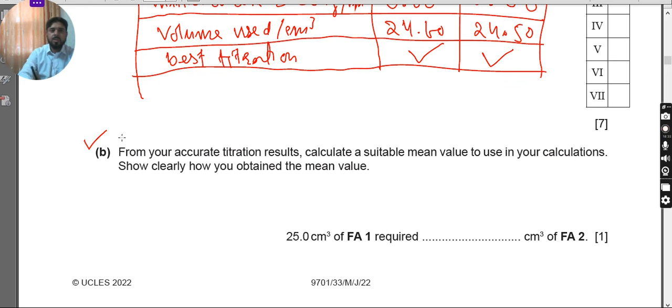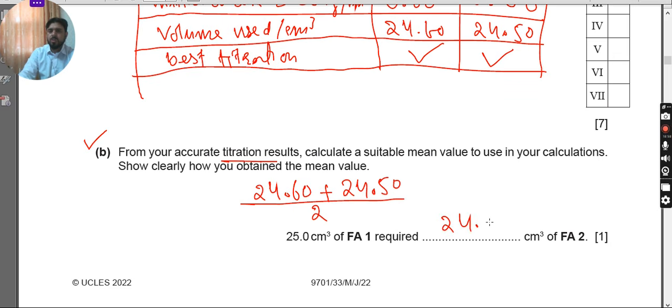Then proceeding in this part, he says from your accurate titration results, clearly mention the average. As I said, these two are the accurate results: 24.60 and 24.50. Now we are going to get the average value by dividing by 2. So this should be 24.55 cm cube. The unit is already mentioned, so no need to mention the units.